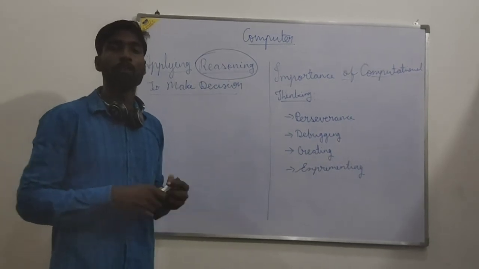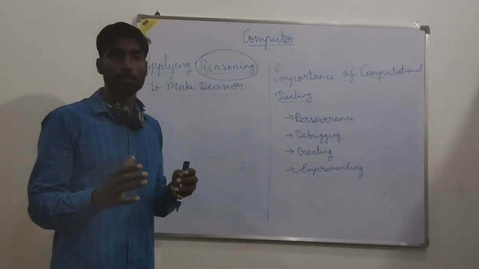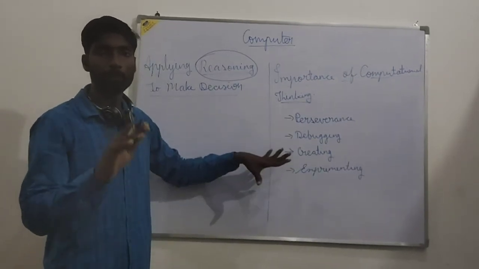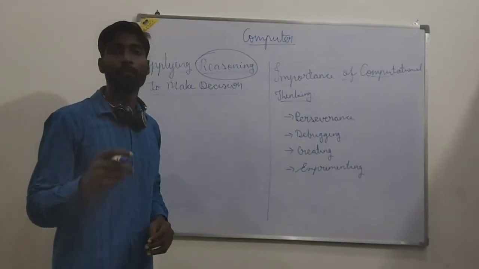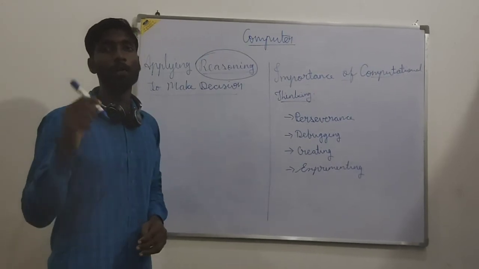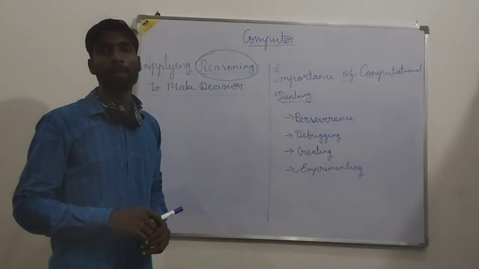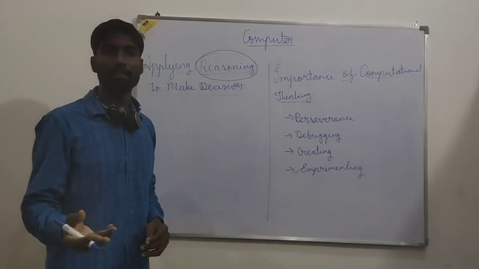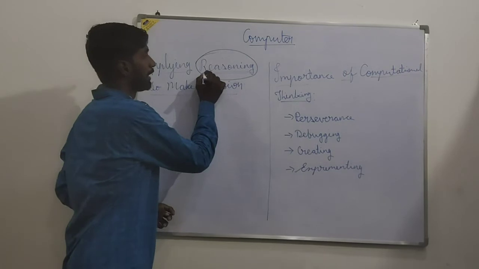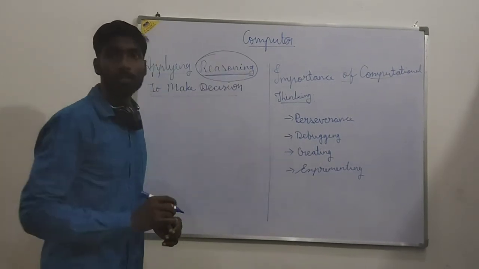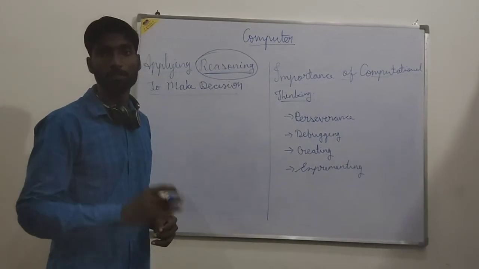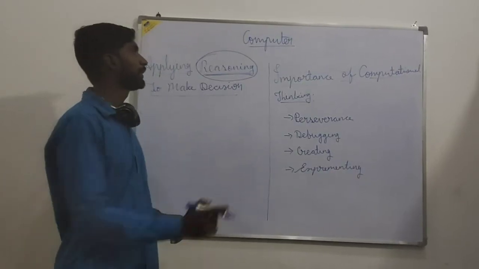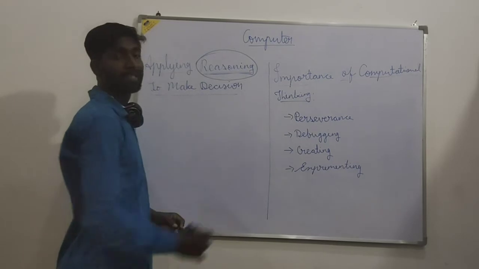brain. You are having some problem, or in real life I'm talking. I'm not talking about theory, I'm talking about your real life. In your real life, if you are getting any problem, how are you going to use your mind? You want to solve anything complex, be it mathematics or anything, how are you going to use reasoning? If you want to use this reasoning, you should follow the components of computational thinking. If you follow the components of computational thinking, only then can you use your reasoning mind.